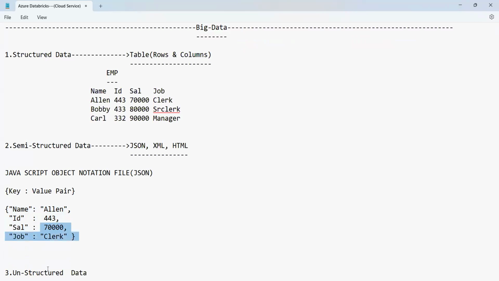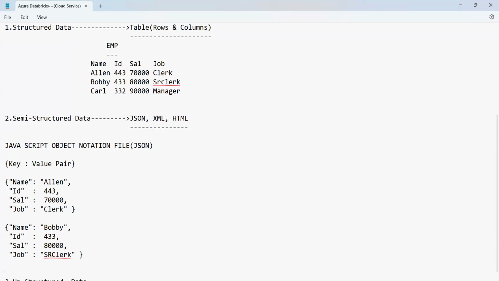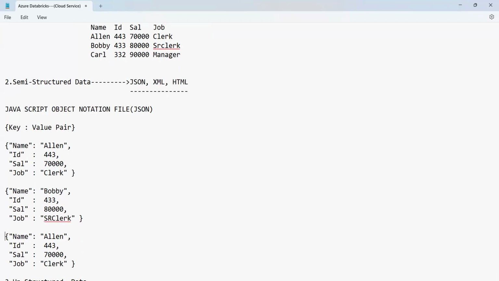What about the second row? Everyone, what is the second row? The second row is Bobby. So I'll just change it here. Bobby. And the ID number, 80,000. Then I think you have the next one, Carl.